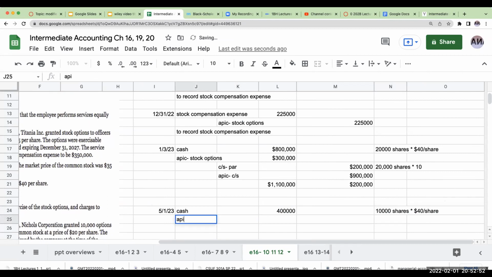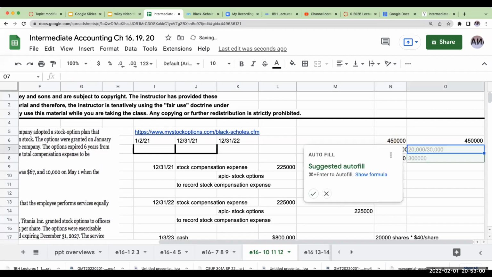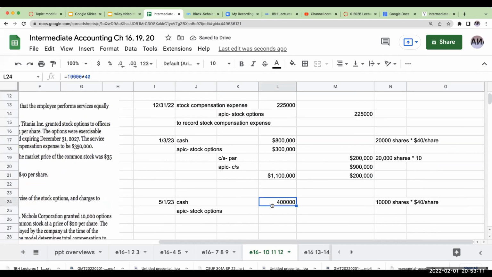I'm going to be debiting additional paid-in capital stock options. This is going to be 450,000. I'm going to multiply this by 10,000 because the remaining of these are being exercised. So this is going to be times 1/3, or 150,000.